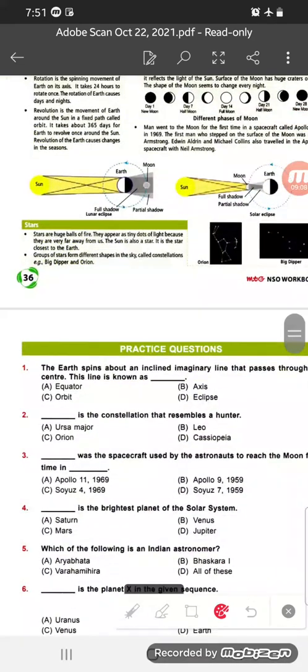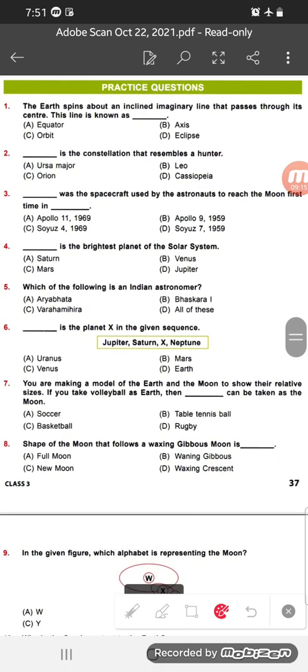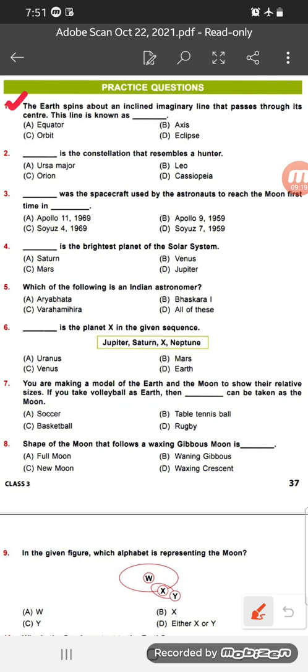Now we can go to the practice question answers. Number 1, the earth spins about an inclined imaginary line that passes through its center. This line is known as dash. Options are given: equator, axis, orbit, eclipse.